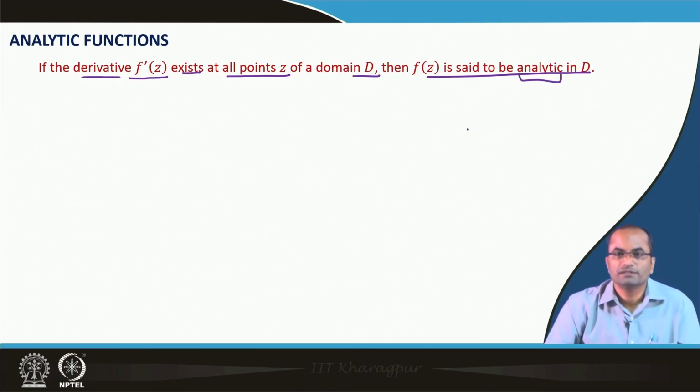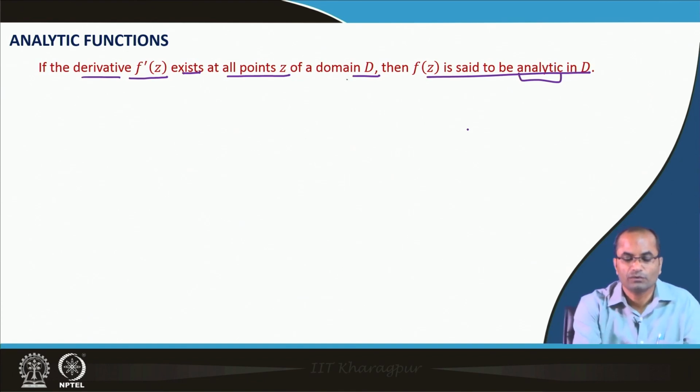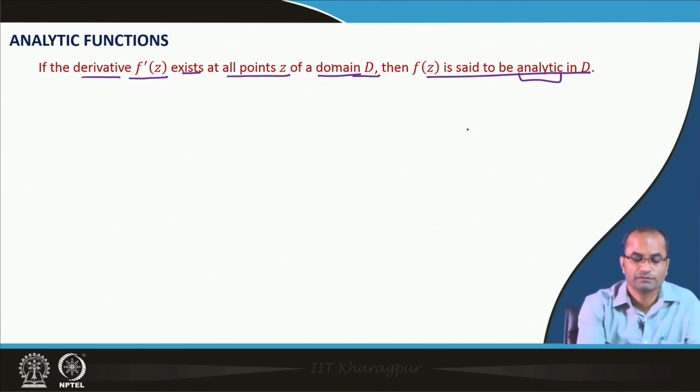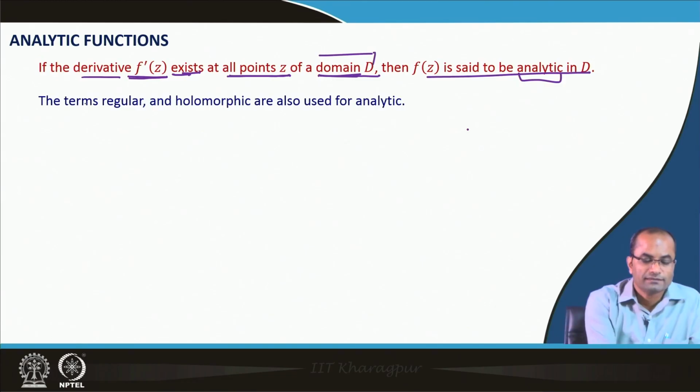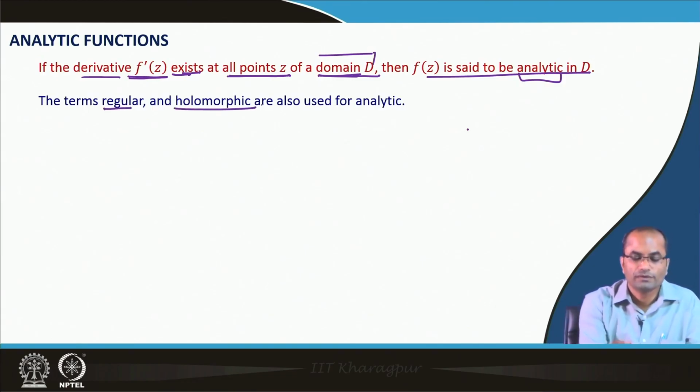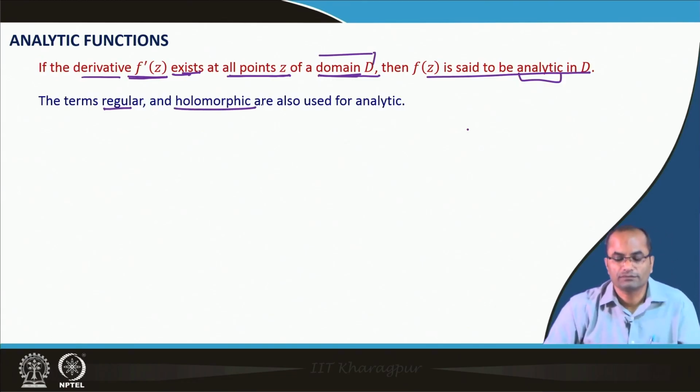So, what is the difference? Let me just clear it out. When we are talking about a domain, which is an open domain, if the derivative f prime z exists at all points z of the domain D, then f z is also differentiable in D, and f z is also analytic in D. So, there is no difference as such, and the terms regular and holomorphic are also used for analytic functions.